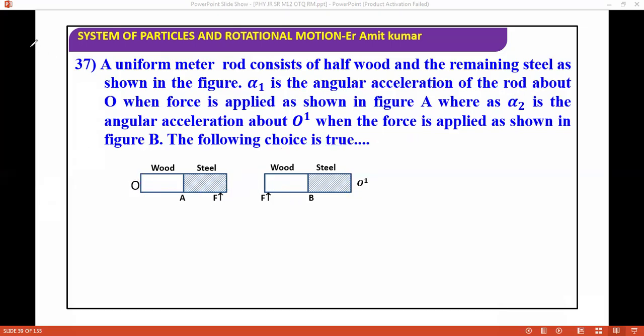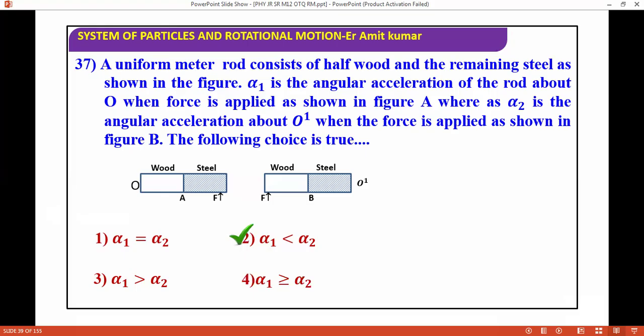In these options, you see alpha 1 and alpha 2. Basically, if I ask you, is acceleration equal to R into alpha, yes or no? So what is the correct answer? Alpha 1 will be less than alpha 2, because torque is tau, and if you check the moment of inertia and compare it, you will get the answer for this question. This is a good question.